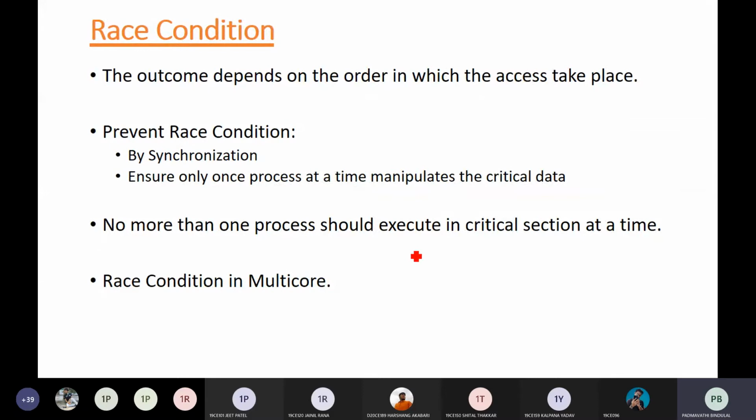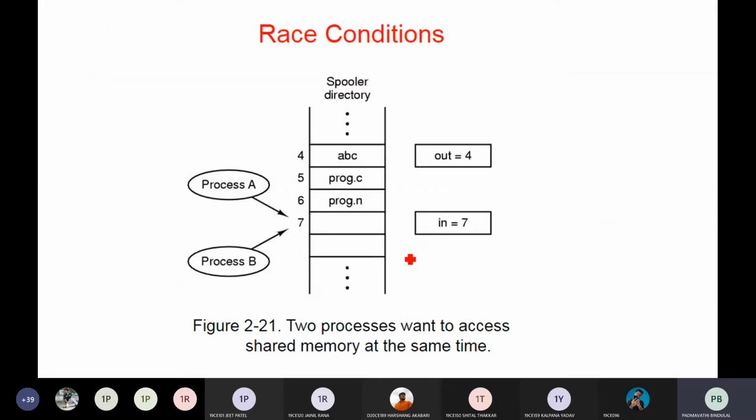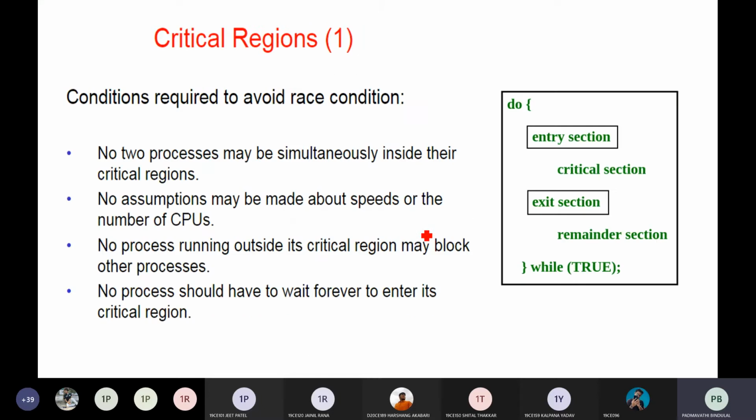So this was the problem, and to overcome it we have seen the solution of classifying the problem into a critical region. Any part which is to be executed separately, without any interference from another process, you call it a critical section.